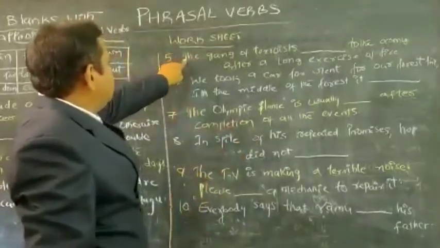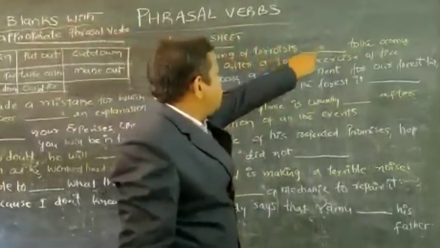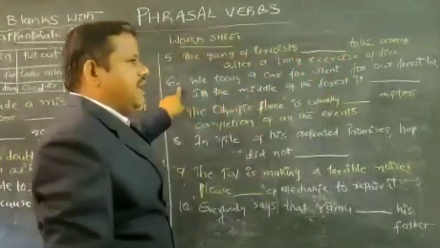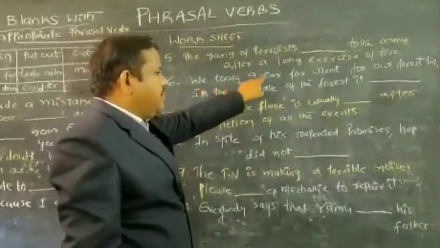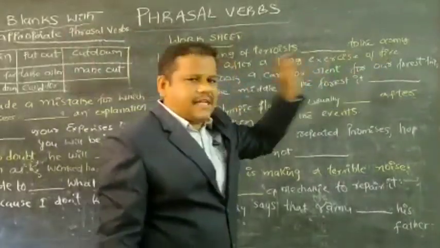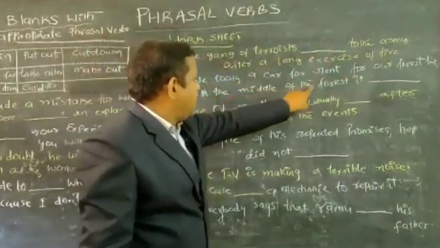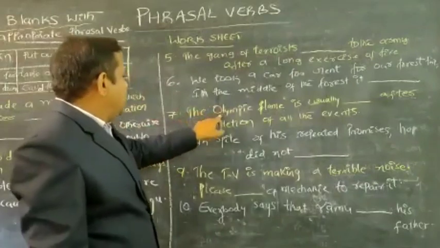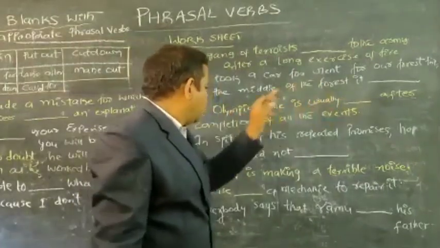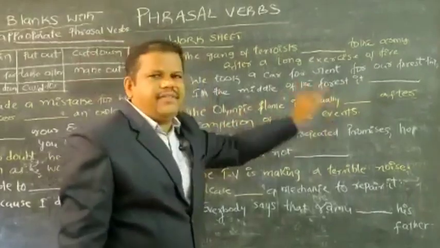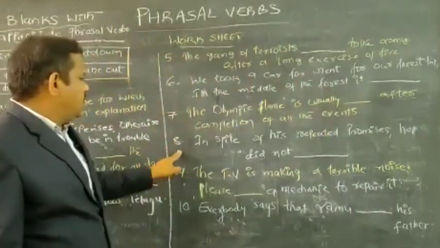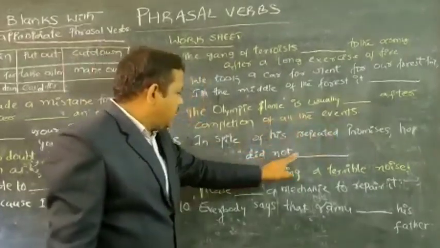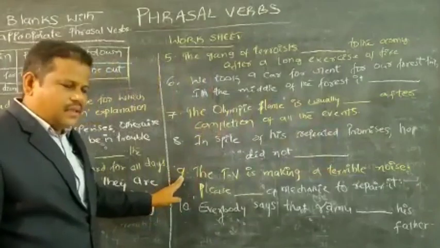Fifth question is: the gang of terrorists dash the army after a long exercise of fire. Sixth one: we took a car for rent for our forest trip. In the middle of the forest, it dash. Choose the appropriate phrasal verb. Seventh: the Olympic flame is usually dash after completion of all the events. Eighth question: in spite of his repeated promises, he did not dash.